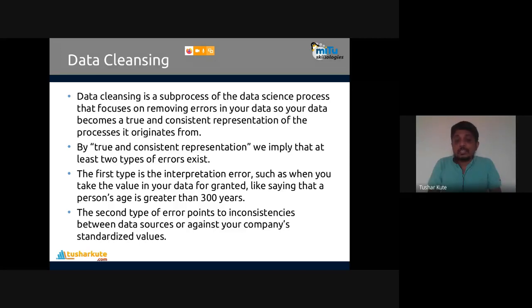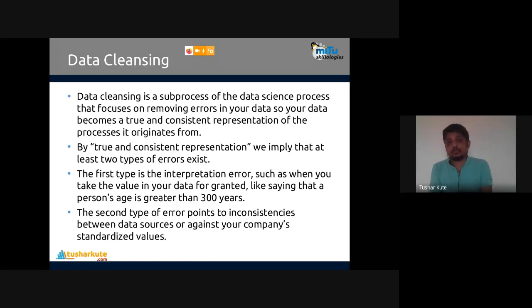The second type of error points to inconsistencies between data sources or against your company's standardized values. You mention the standards of your company, but that data is not according to the standards. The weight of your product should be 40 kg and the manufactured one is 65 kg. Is that correct? No, inconsistencies are there.